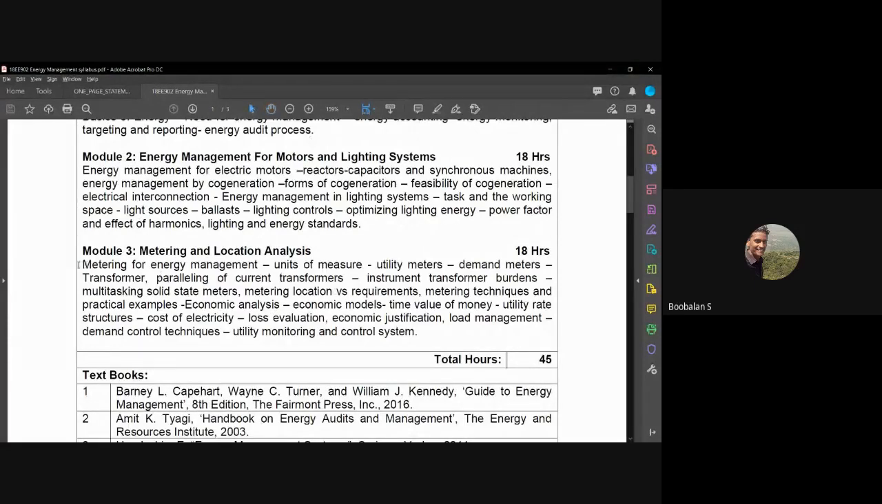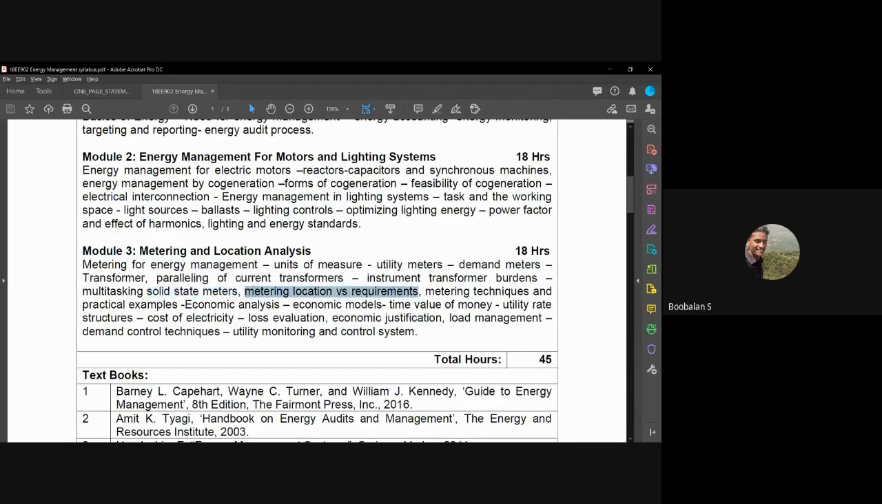So in module number 3 we have seen about metering and energy management, the different units of measure, utility meters, demand meters, instrument transformers, and the CT burdens. And we still have two more things, the advanced meters. Advanced meters are nothing but solid state meters, that is, microcontroller based meters. We have seen smart meters, and I'm going to see them later, right?